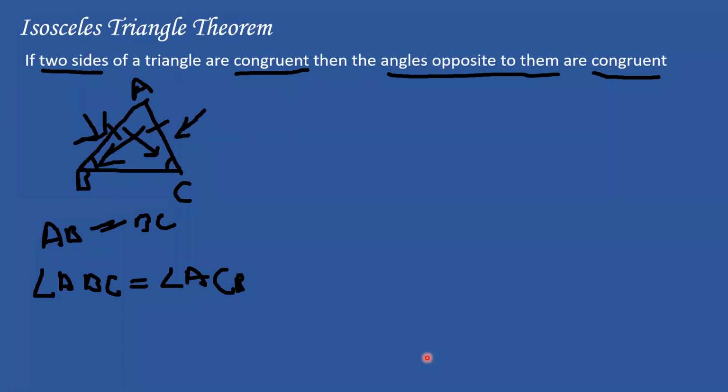Okay. What I want to do is I'm going to prove this. What happens in mathematics, people, I'll tell you. Somebody comes along and states something, like I come along and say I know the isosceles triangle theorem, and I say the theorem. What is the theorem? If two sides of a triangle are congruent, then the angles opposite to them are congruent.